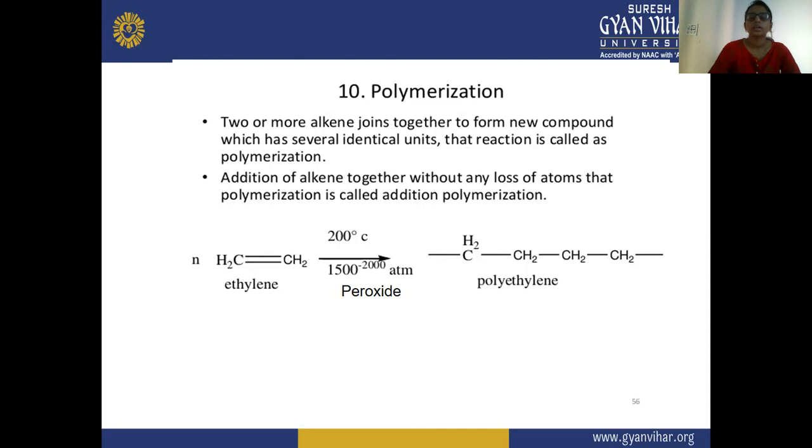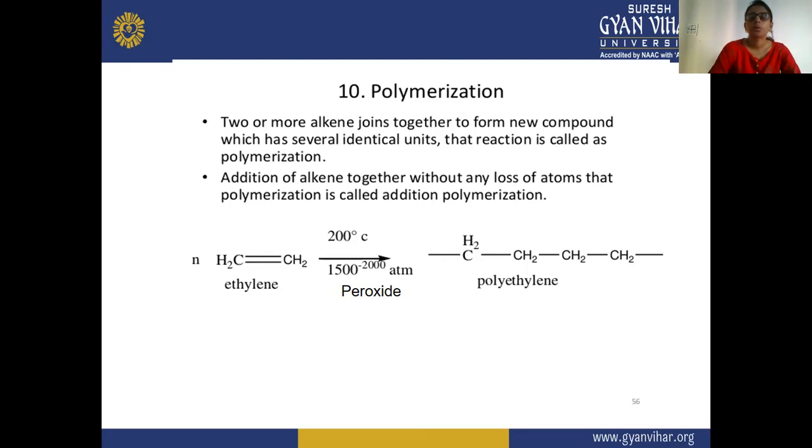Here we have taken ethylene, n molecules of ethylene, or you can say ethene, and this ethene is heated at 200 degrees centigrade in the presence of peroxide at 1500 to 2000 atmospheric pressure. After that, there is a formation of polyethylene.